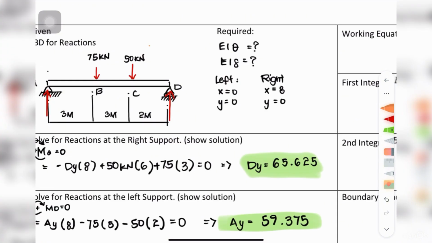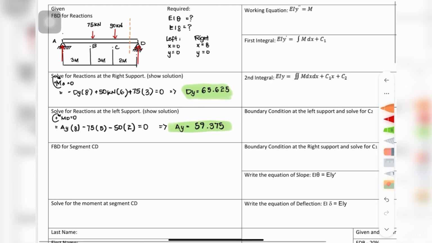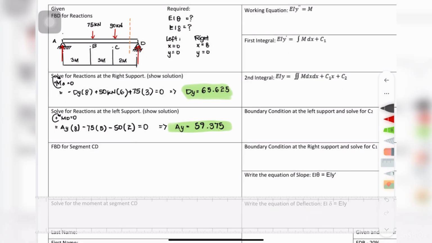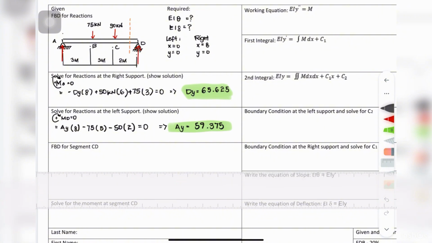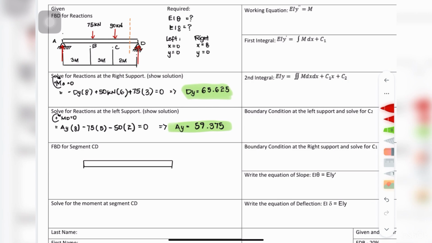After you solve for your reactions, we can now section at point CD and draw our free body diagram at segment CD. To do this, we first have to section between point C and D, and then copy all of the forces that act on the left side of the section. This is just me making the free body diagram. And also don't forget to put the values we found for AY and DY on the actual free body diagram.